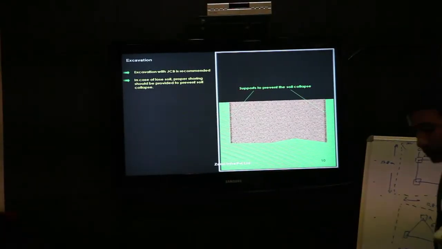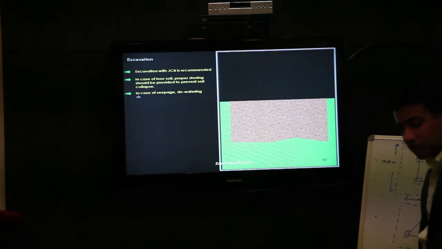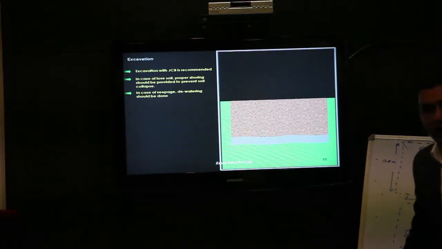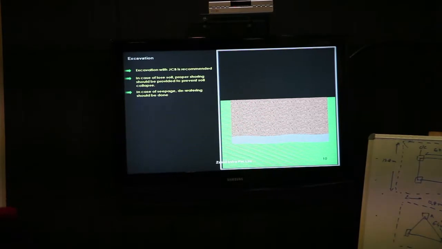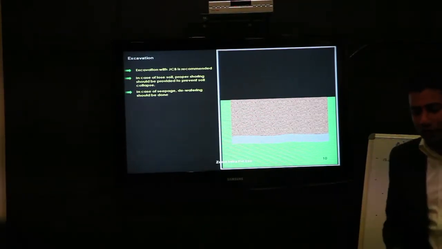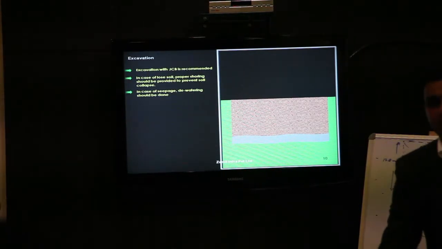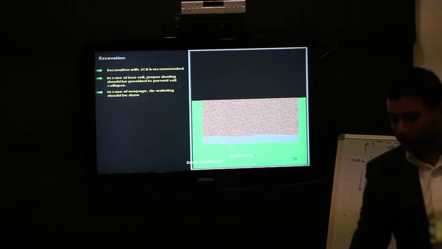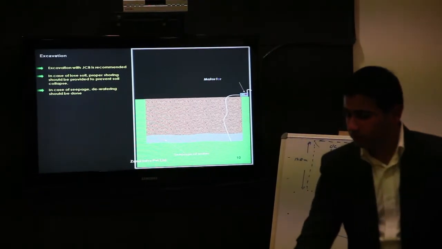And where the water table is very high, when you excavate the earth, at the 3 meter level the groundwater comes. To avoid this groundwater, we have to regularly pump that water from the site location, right?